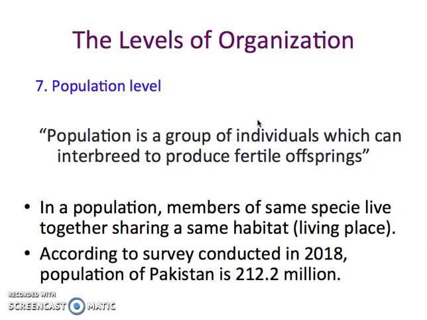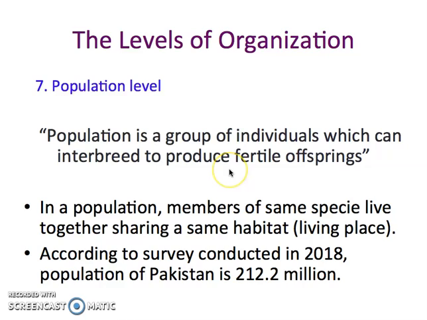Such types which can interbreed to produce fertile offspring. Interbreed means they can have mates of their own kind, so that they can produce offspring or generations of their own kind, and they have the ability to produce another generation of their own kind. That's why we use the word fertile.